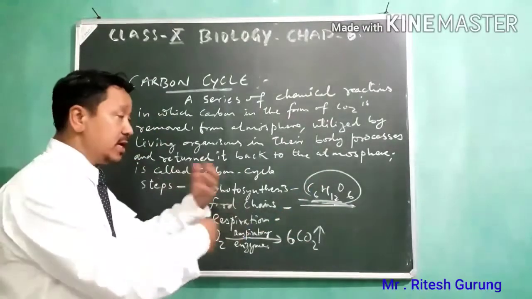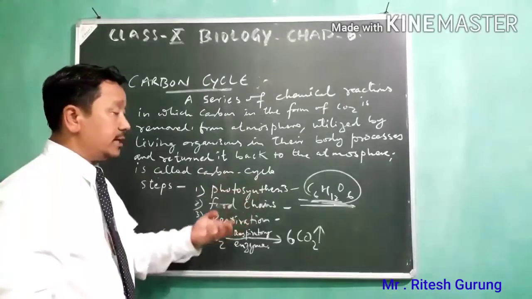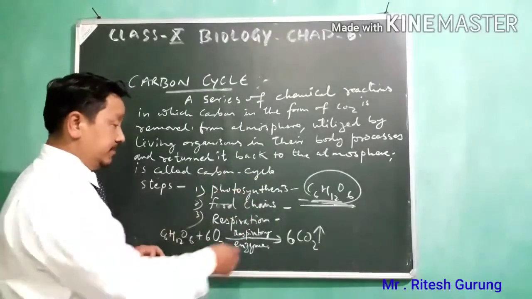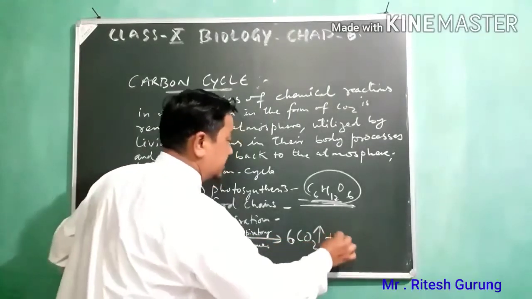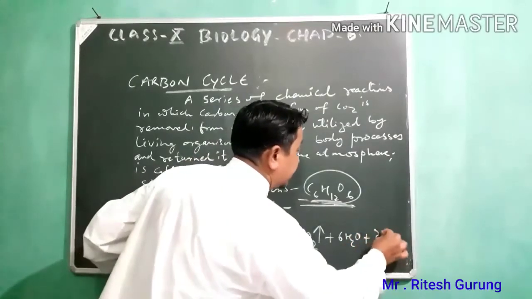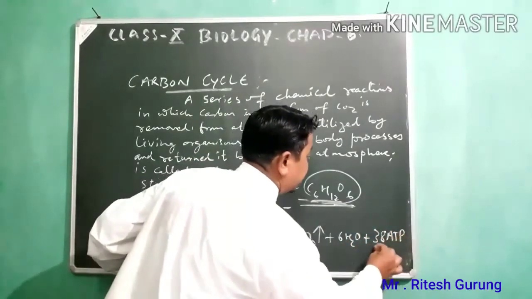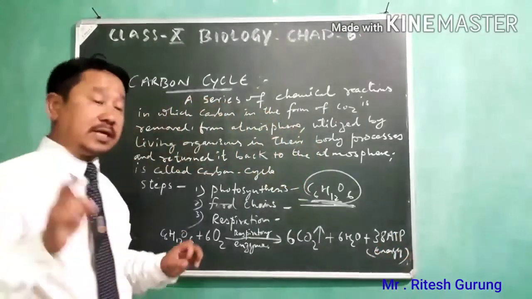So this is how the cycle is taking place, this carbon cycle there in nature. 6O2 gives 6 CO2 plus 6 molecules of water and 38 ATP. 38 ATP, which means energy, which we have discussed in class 9 itself.